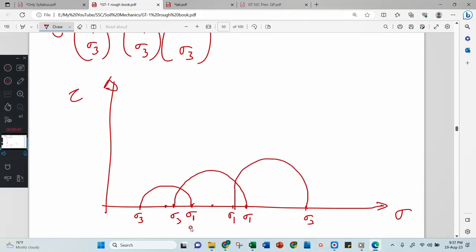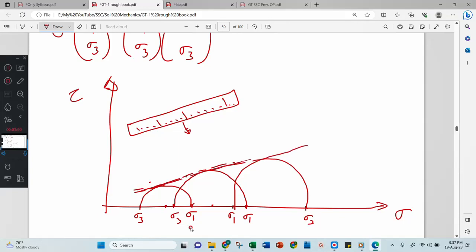Then after that, I will take my scale in this way and bring it near the circles. Then I will get one common line. I will draw one common straight line touching the circles, tangential to the circles. Then I will extend that line to the y-axis. When it meets the y-axis, the y-intercept is considered as cohesion, and the angle is considered as phi. Over. Now you have got C and phi.